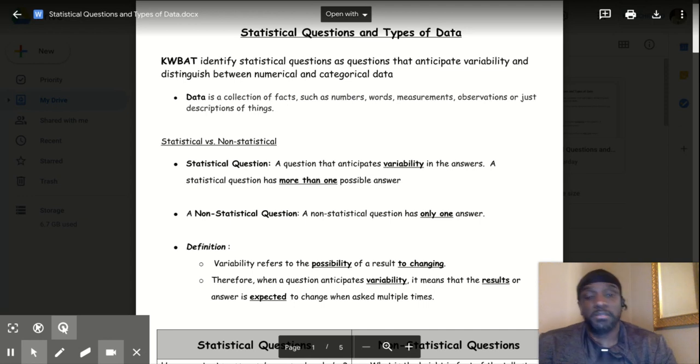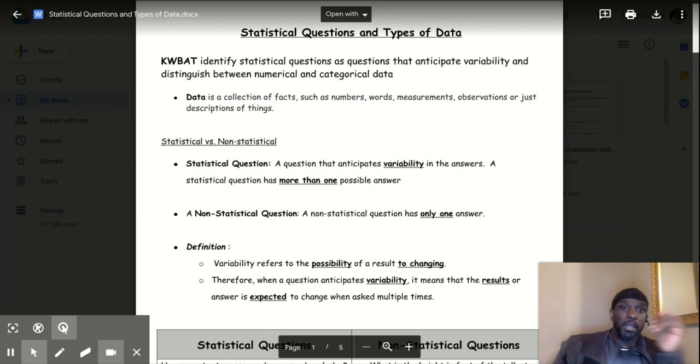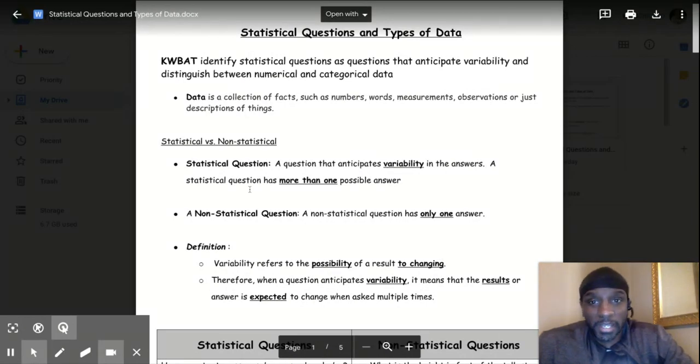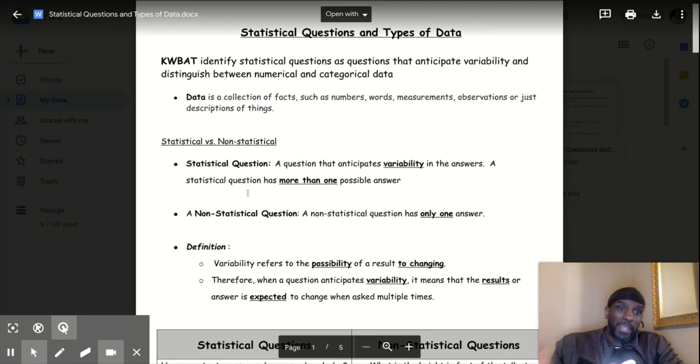That's the first thing we need to know. What is a statistical question? A statistical question is a question that anticipates variability. Variability means there's going to be a variety of answers, okay? So a statistical question anticipates variability in answers. If I ask this question, I will get multiple answers. If you ask a question and it does not give multiple answers, then it does not qualify as a statistical question. So a statistical question, it says right here, has more than one answer. So if it has more than one answer, it's statistical.